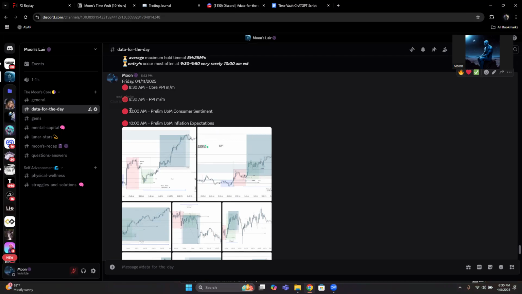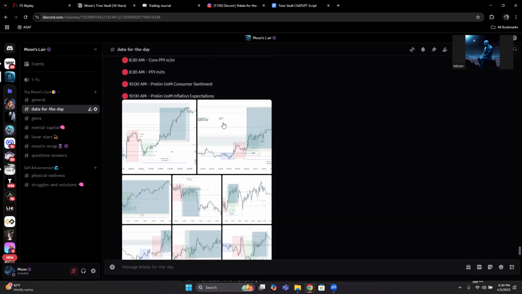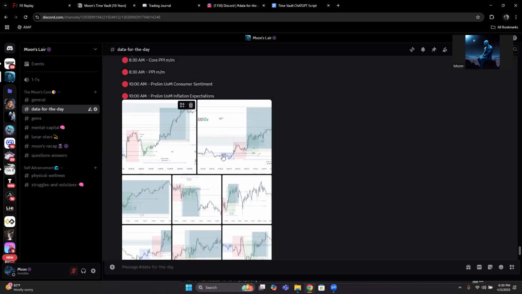Now, these particular two news items on the bottom are pretty new. For the last 2 years, they're a really new type of news. But what we do care about is core PPI, right? So you see these pictures on the bottom. You're wondering, how do I gather them?